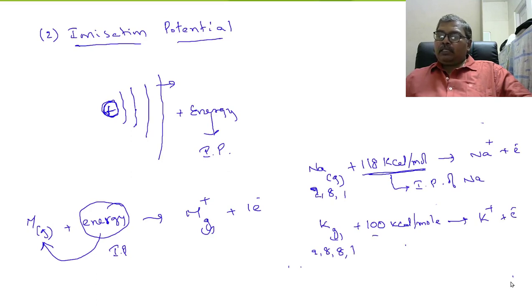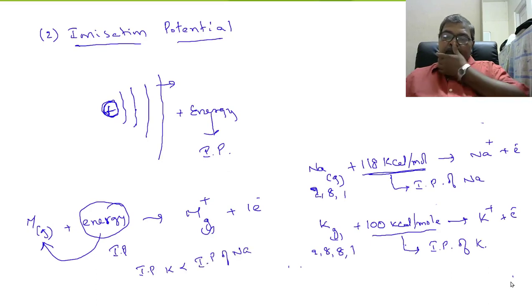So this is the energy supplied for potassium atom for losing one electron. This is called ionization potential of potassium. So ionization potential of potassium is less than ionization potential of sodium.